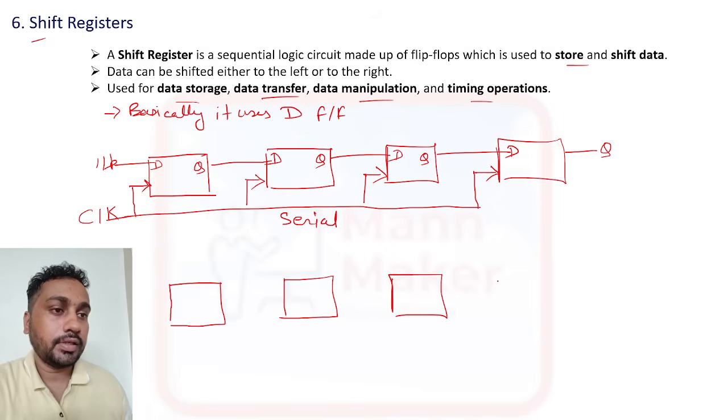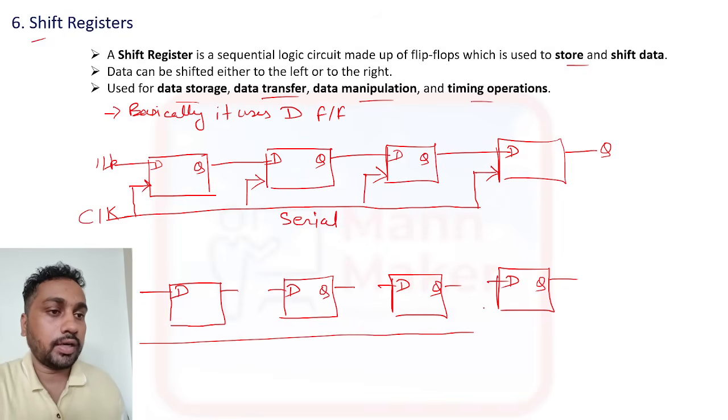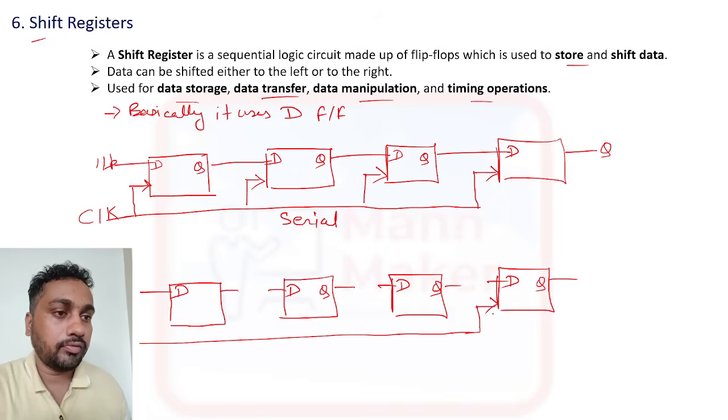This is what D flip-flop we need to design. D flip-flop here, D, and here it will be Q, and this is D, this is Q, D and Q. Now same here, you require a clock signal in every flip-flop.